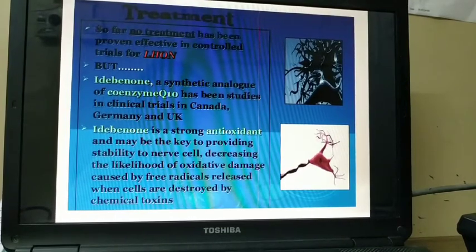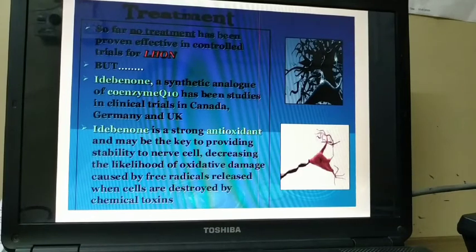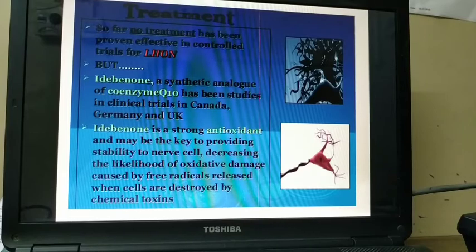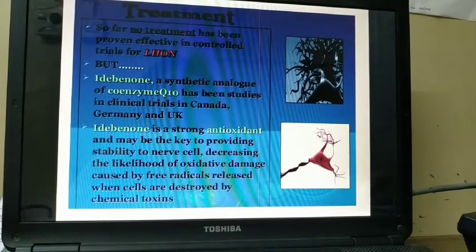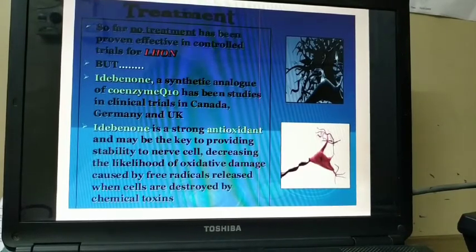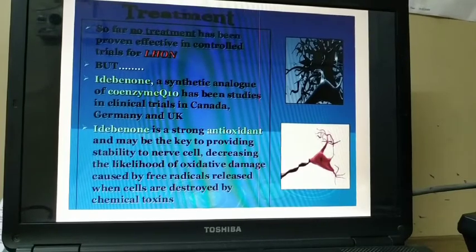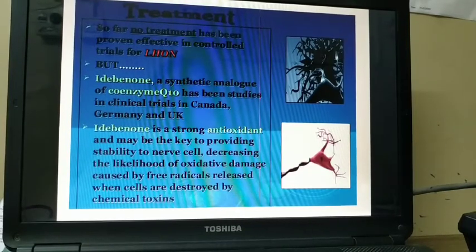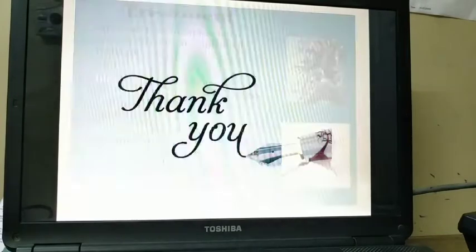But Idebenone, a synthetic analog of coenzyme Q10, has been studied in clinical trials in Canada, Germany and the UK, and is currently being used for LHON patients. It is a strong antioxidant and may be the key to providing stability to nerve cells, decreasing the likelihood of oxidative damage caused by free radicals released when cells are destroyed by chemical toxins.